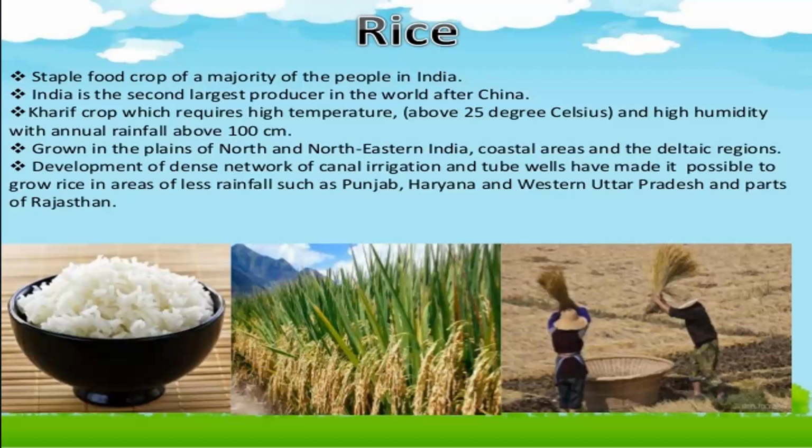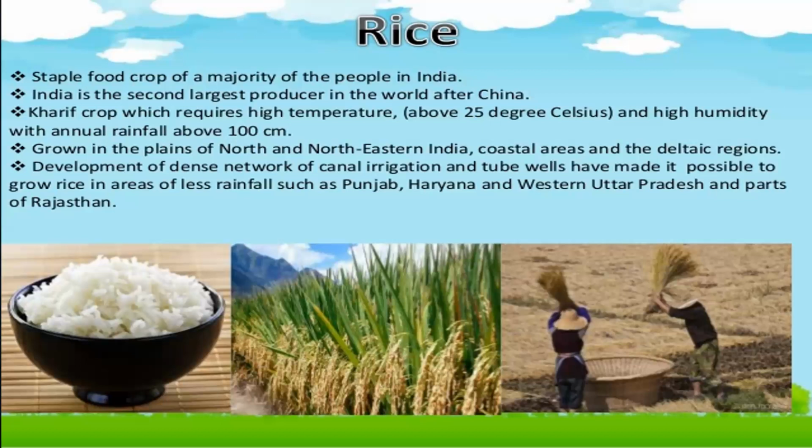Development of the dense network of canal irrigation, that is the modern method of irrigation, and tube wells have made it possible to grow rice in areas of less rainfall such as Punjab, Haryana, and western Uttar Pradesh and parts of Rajasthan.